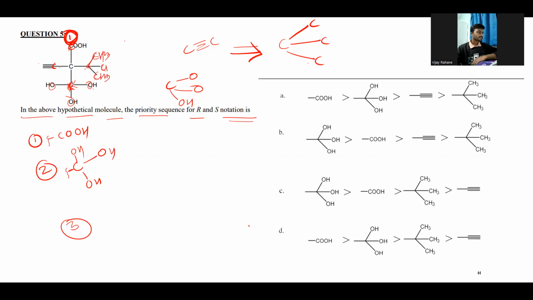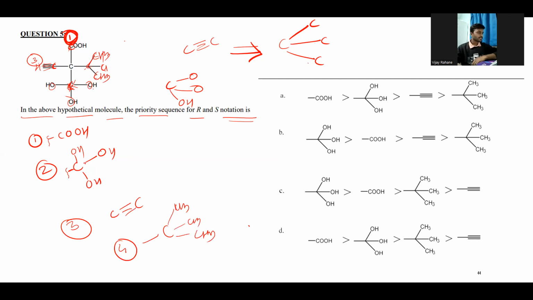And if you look at this, it is alkyne one, right? So obviously the third priority goes to this carbon atom, that is C triple bond C, and the fourth one is the carbon atom having the 3 CH3 groups. So we just need to match in this sequence. So which is the correct one?